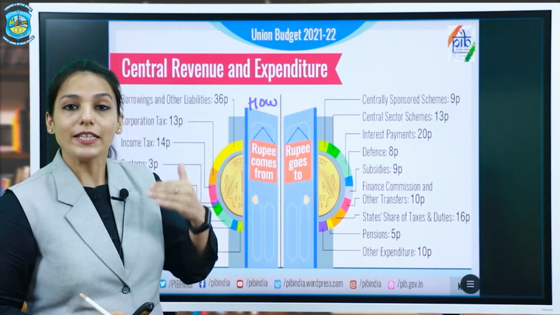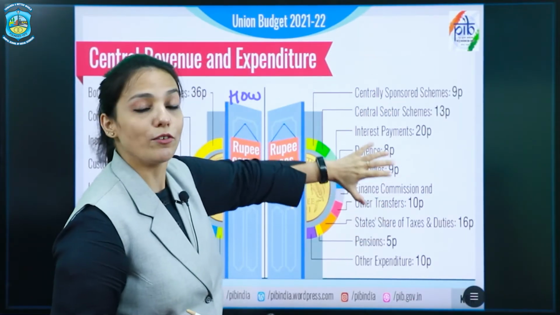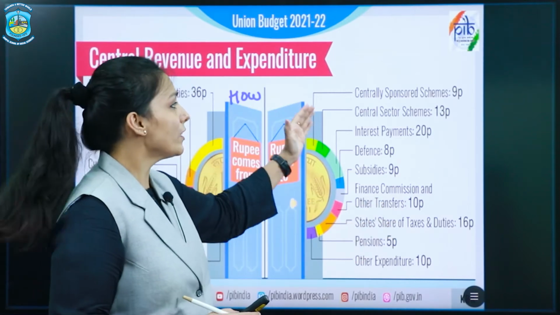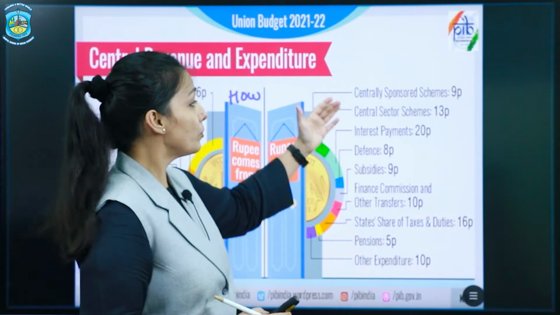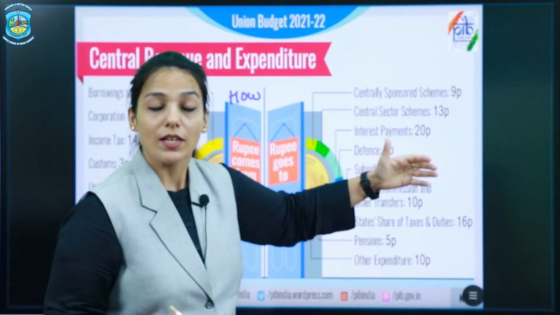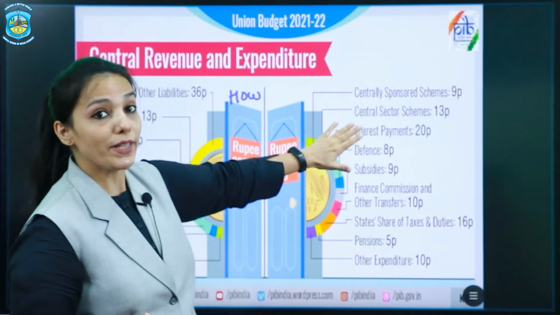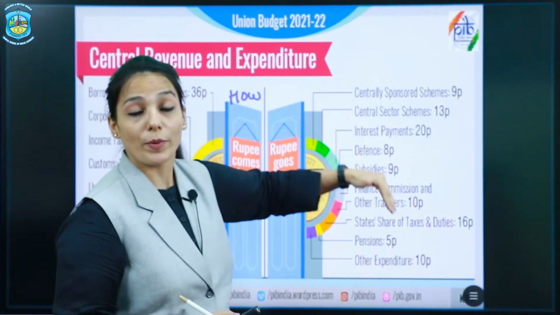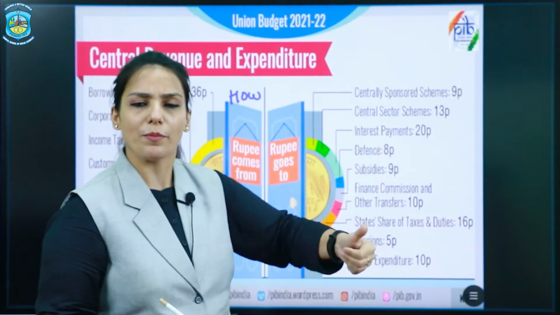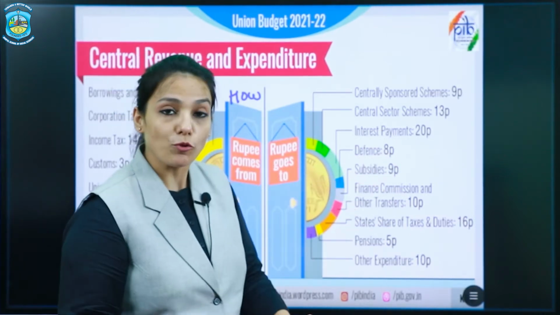Okay? And the government spends the money so received on various schemes and different sectors, like it spends on centrally sponsored schemes like Swachh Bharat Abhiyan. It also spends on central sector schemes like Namami Gange, BharatNet. Government also has to repay the interest on the borrowings and loans taken. Government has to spend on defense for army, navy. For subsidies also, the government has to make an expenditure.